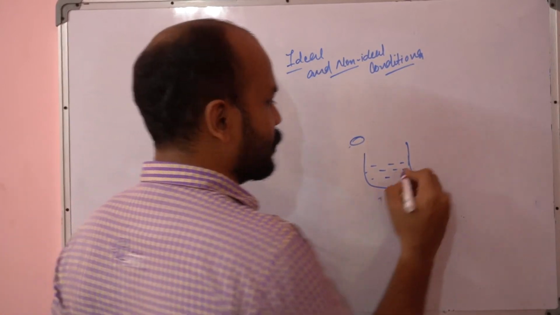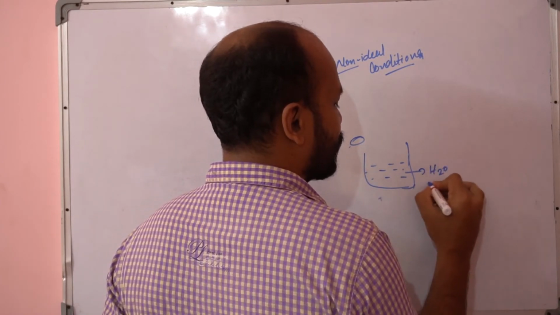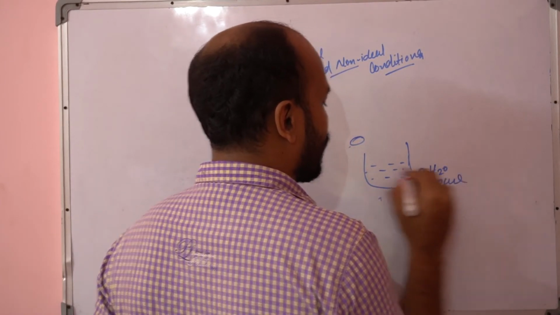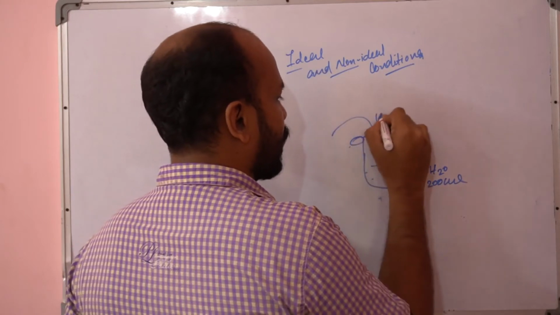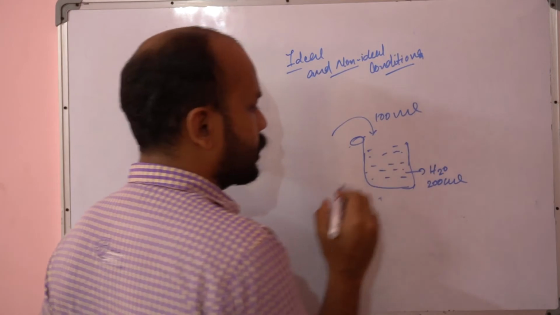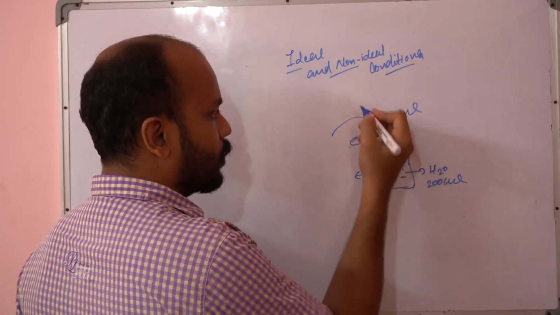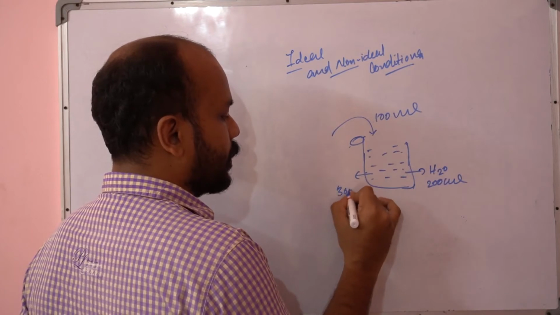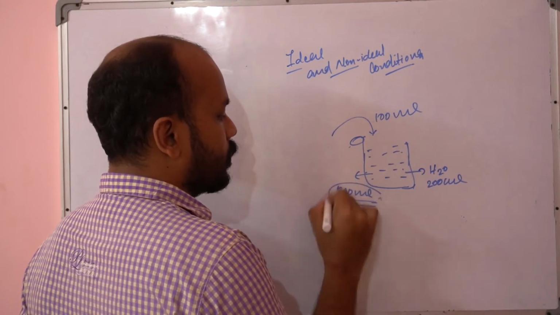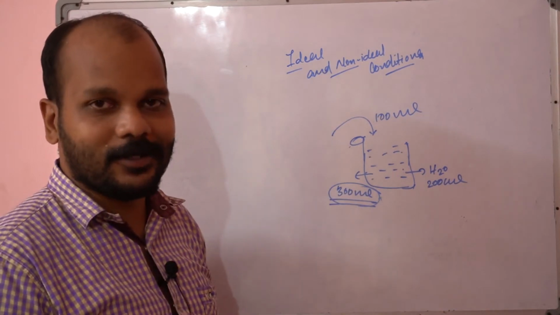Suppose I ask you a question. Here there is 200 ml of water, and I poured in another 100 ml, so it got filled. How much will be the total? Obviously 200 plus 100, that is 300 ml. 300 will be the total. It is obvious, it doesn't need any extra calculations.